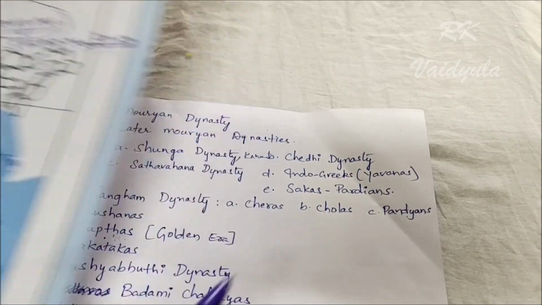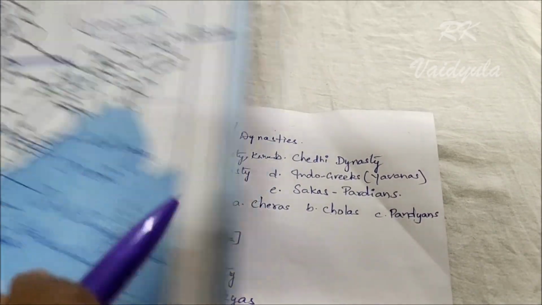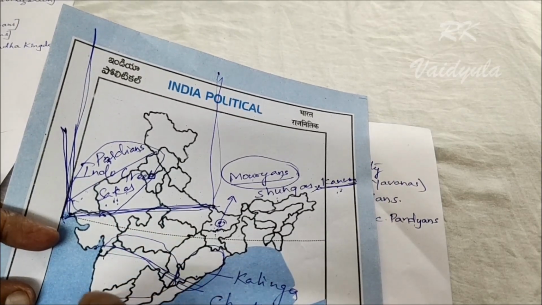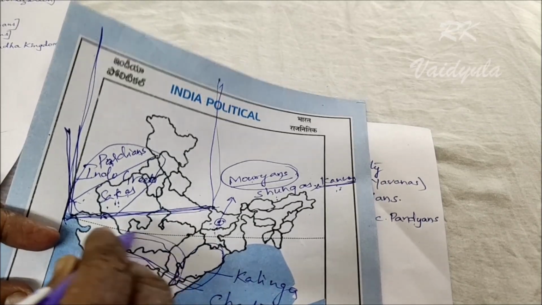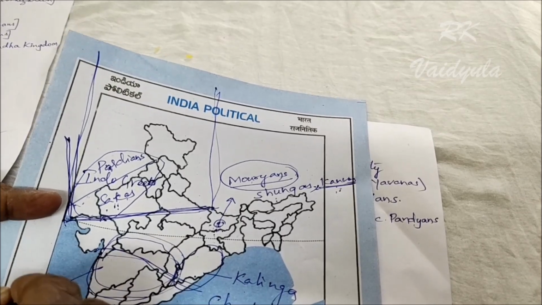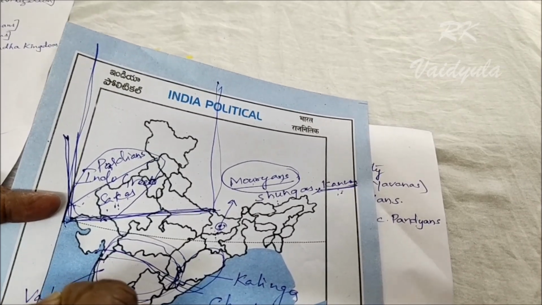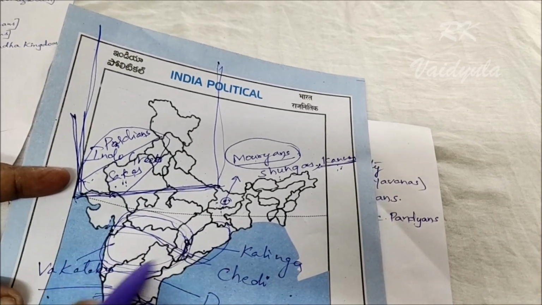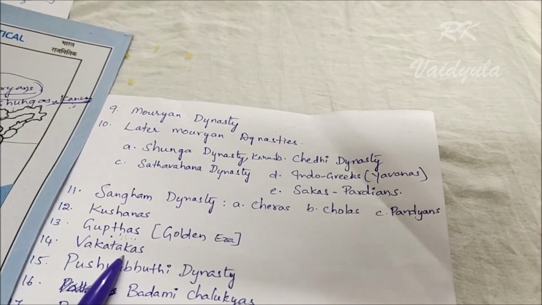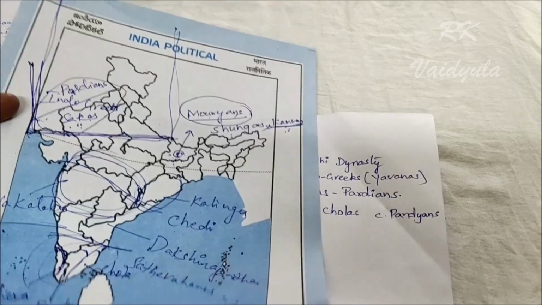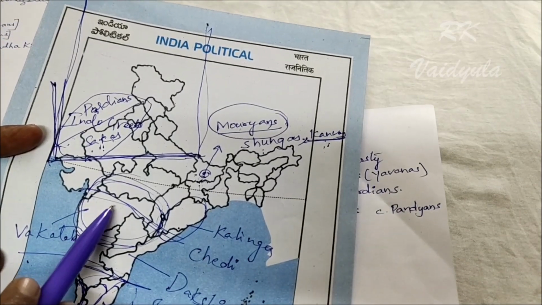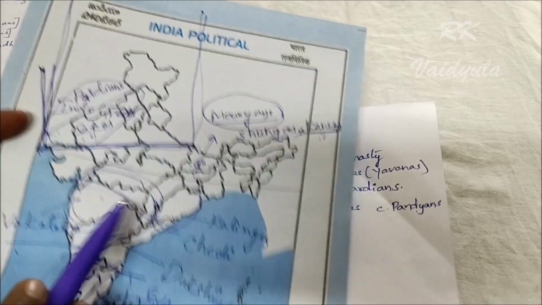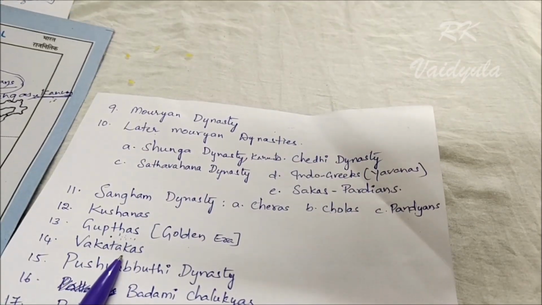When the Guptas were ruling, the area from Central India to Telangana and some part of Maharashtra was ruled by the Vakatakas. This mid part of India was ruled by the Vakatakas. In Maharashtra we can find the Ajanta Ellora caves, the great caves constructed by the Vakataka king Harisena.